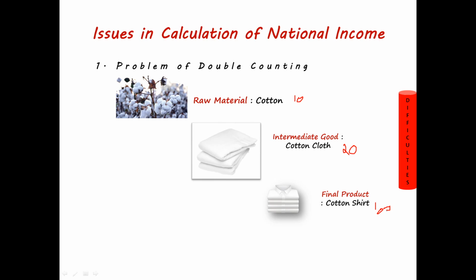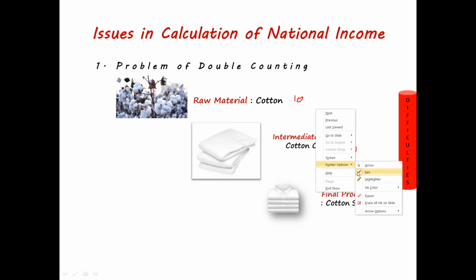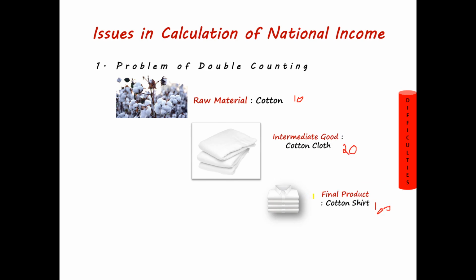In order to avoid unnecessary inflation of national income, we need to take into consideration only the final product. So every time we speak about national income, we speak about the market value of the final product. This is to avoid the double counting problem.